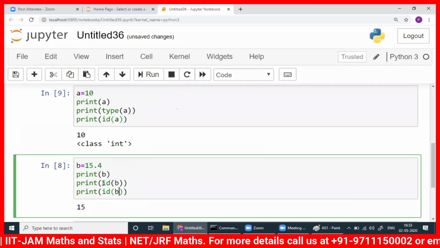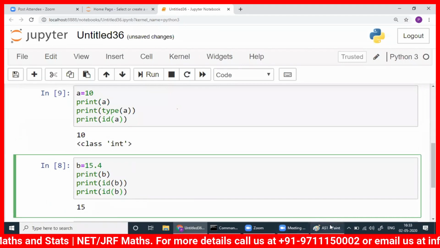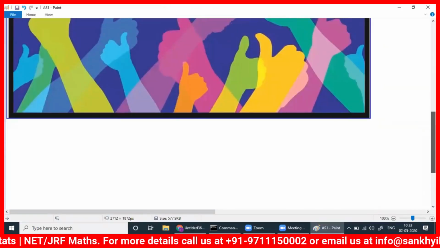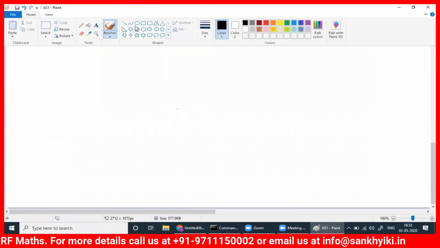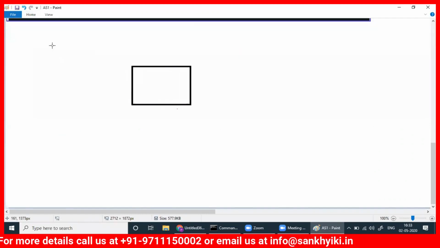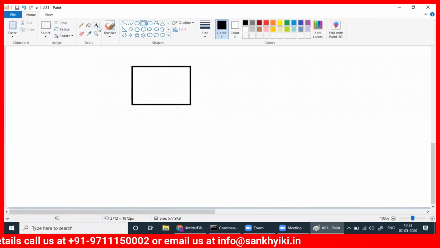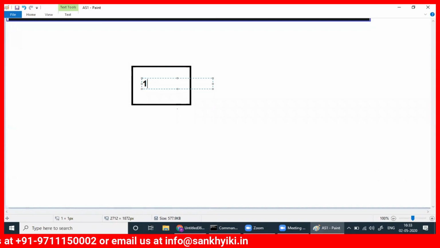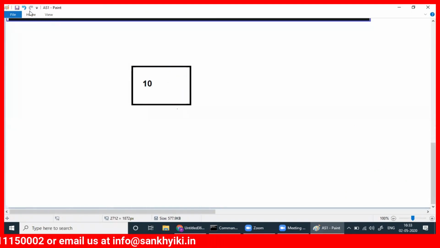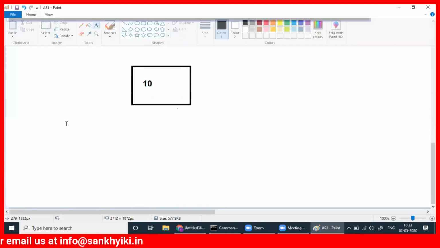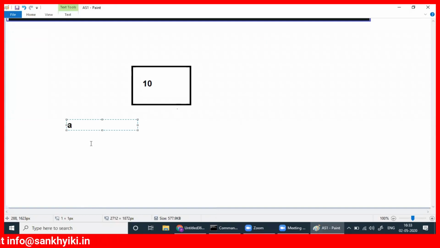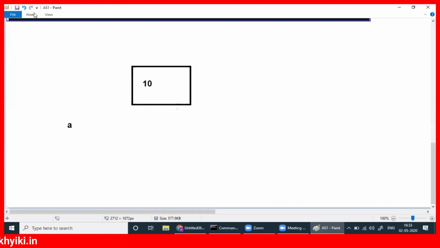So what ID will do is, suppose you have a number stored here, whatever number 10, and this is the variable we have written. I'll tell you what can be the names of the variables.